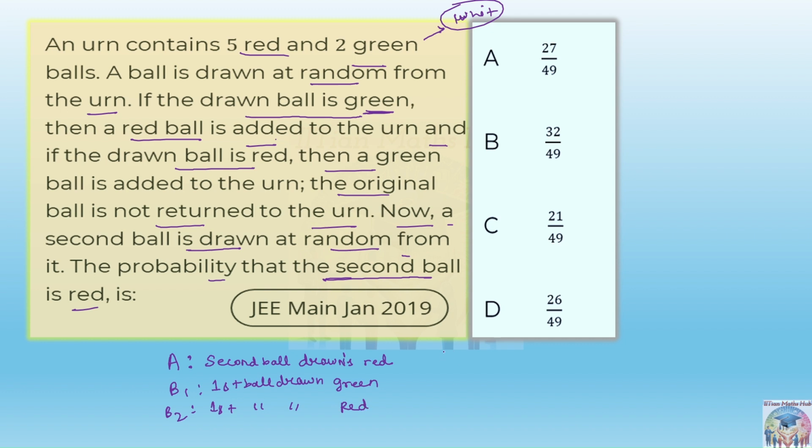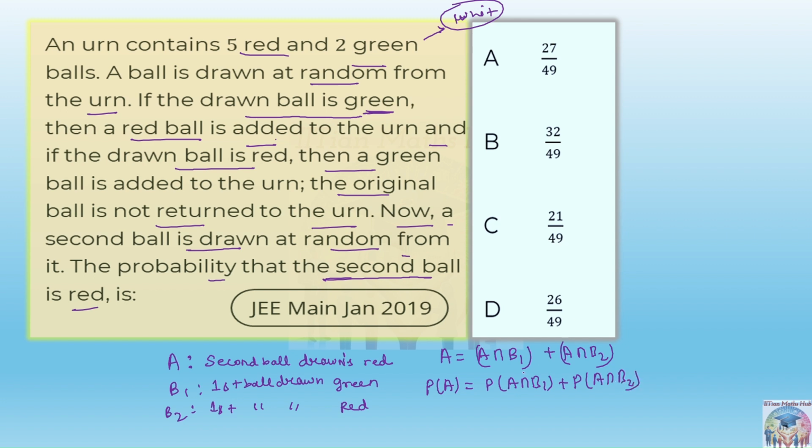So the event A will be written as A intersection B1 plus A intersection B2. Again we are using the total probability theorem. The probability of A will become probability of A intersection B1 plus probability of A intersection B2.